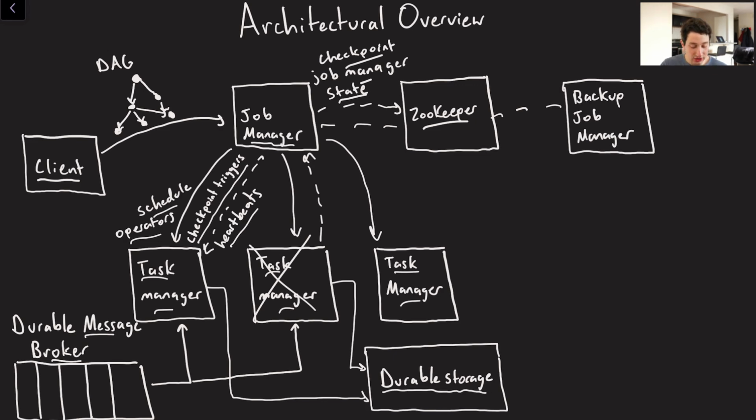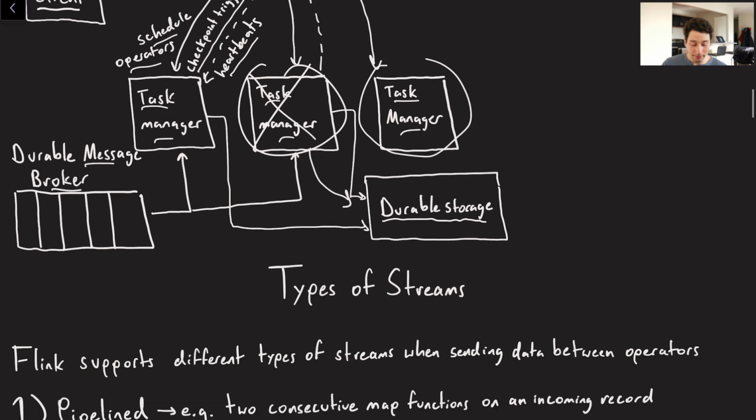Then finally, we've got something like durable storage, probably just going to be Amazon S3 or Hadoop, and that's where all of the checkpoints of the individual task managers themselves are going to be getting sent to. Great.